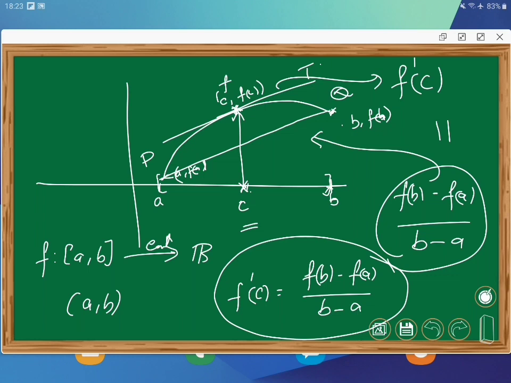Rolle's theorem. Once you have this, obviously you will get Rolle's theorem as a byproduct, because the chord you have selected is a general one here. You make it parallel to the x-axis, because f at a and f at b are the same. So these two fellows are going to be equal, and as a special case you will get f dash equal to 0. Nothing more than that. Rolle's theorem is a very special case of this.